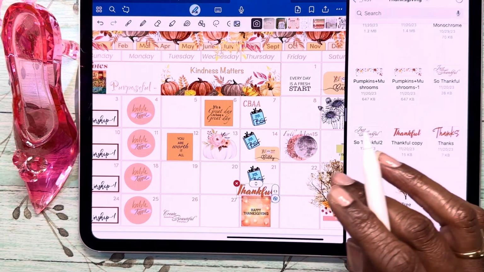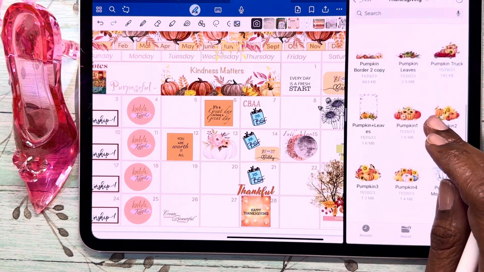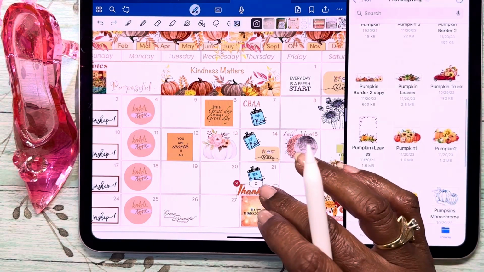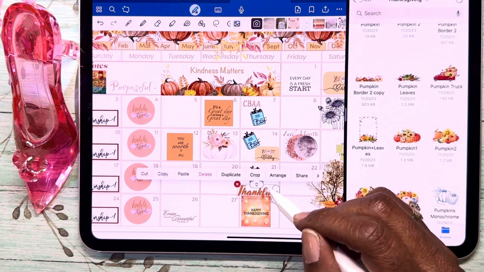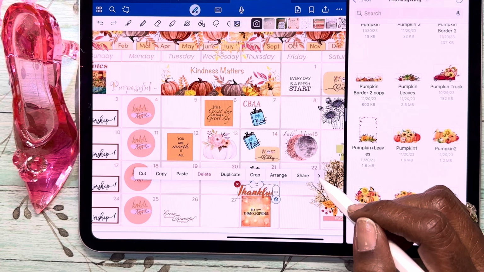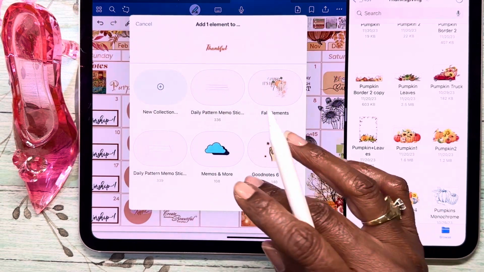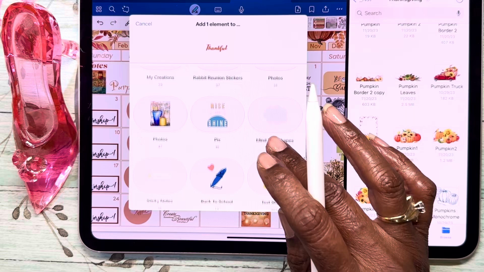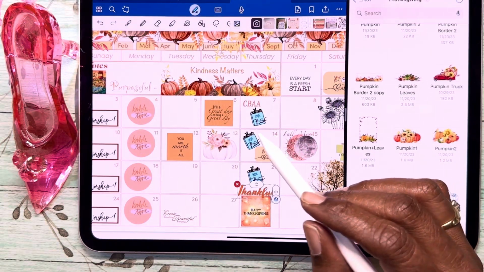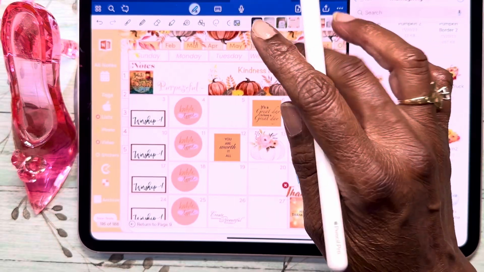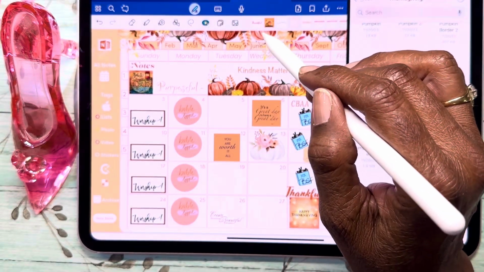Okay, and these that you see here, these are ones that I created in Photoshop. These are text elements that I created in Photoshop. And as I've shown you before, you can make any element, anything an element. So I'm going to add it into this one here, text stamps. And now that I made it an element, it will be available in my elements.